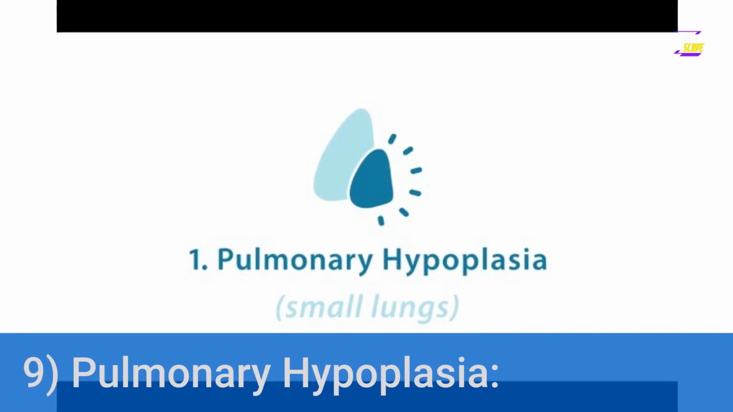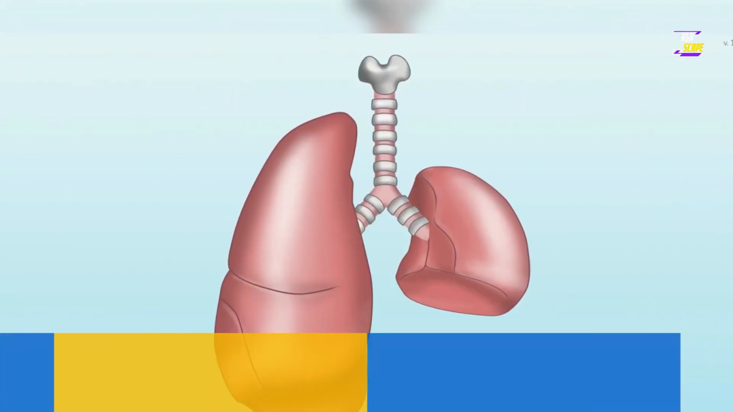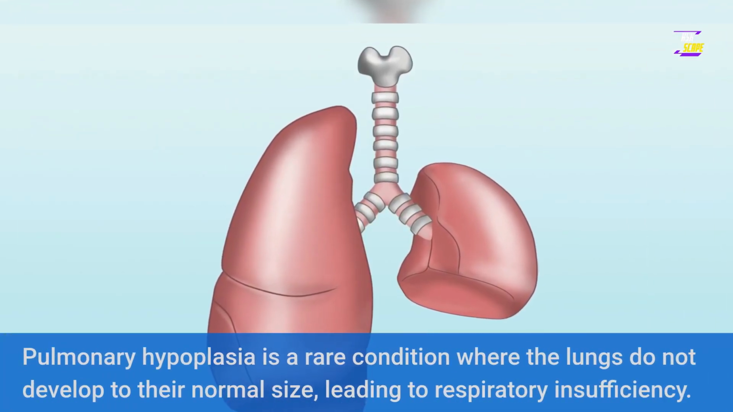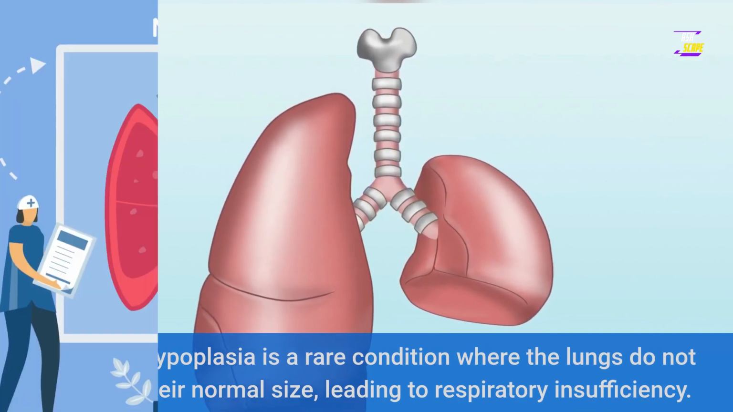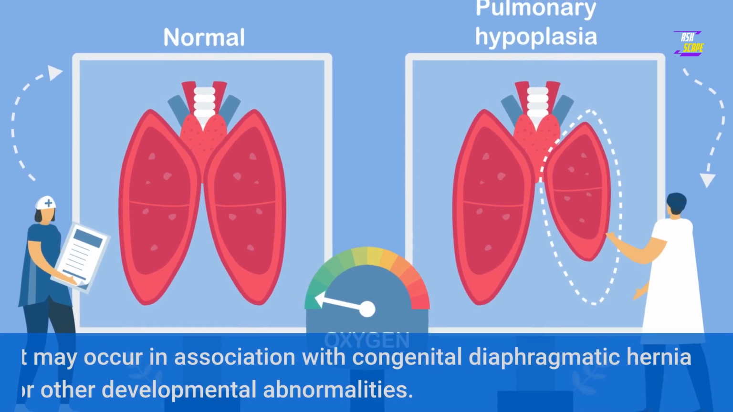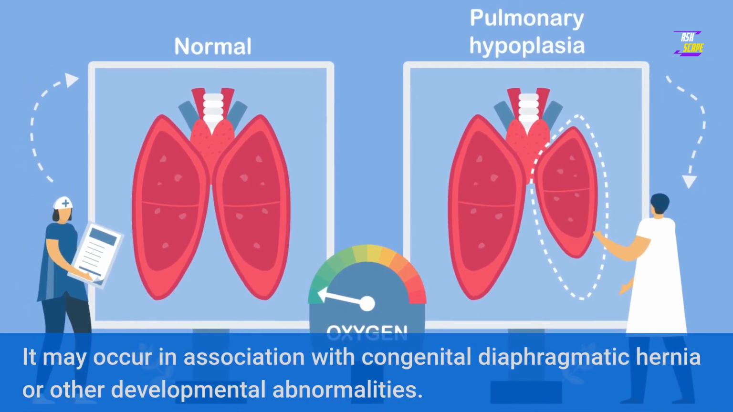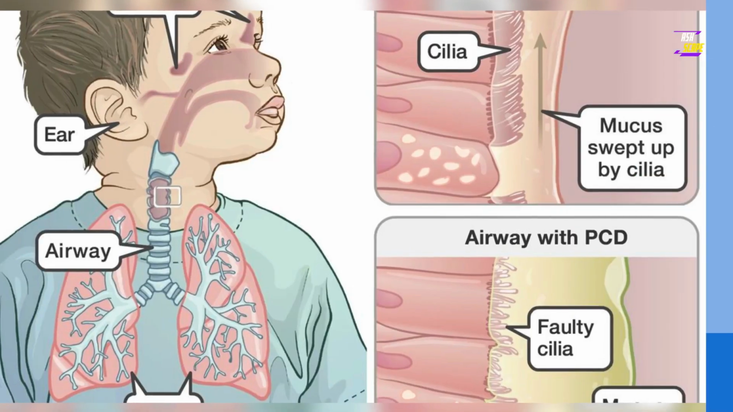9. Pulmonary hypoplasia. Pulmonary hypoplasia is a rare condition where the lungs do not develop to their normal size, leading to respiratory insufficiency. It may occur in association with congenital diaphragmatic hernia or other developmental abnormalities.